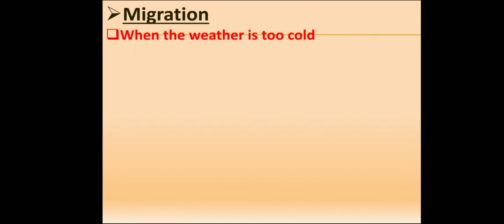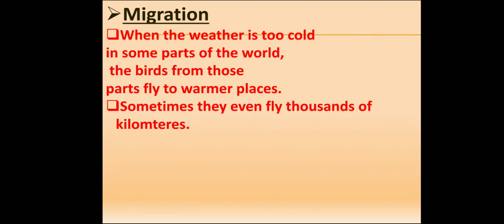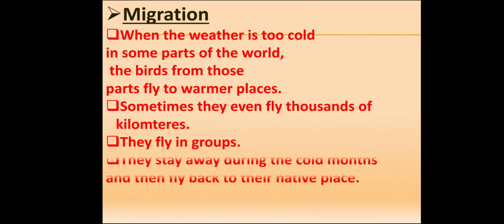Migration. When the weather is too cold in some parts of the world, the birds from those parts fly to warmer places. Sometimes they even fly thousands of kilometers. They fly in groups.